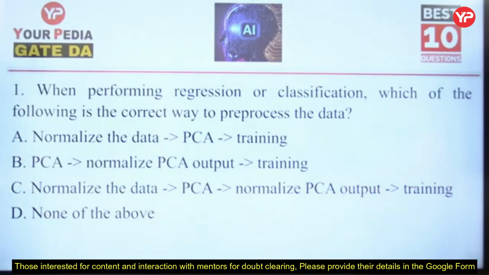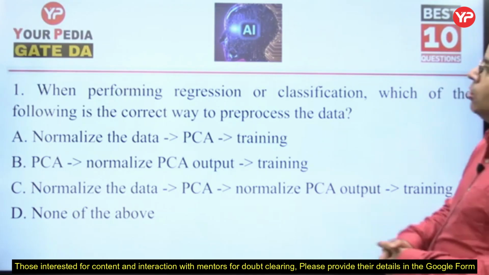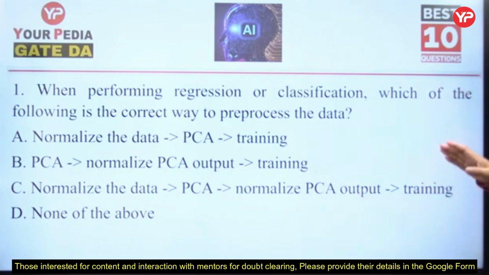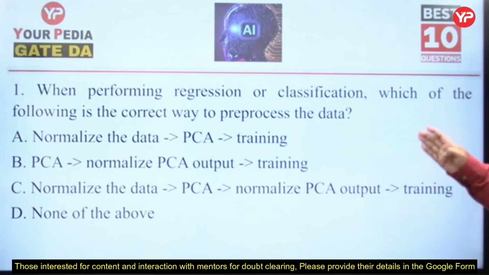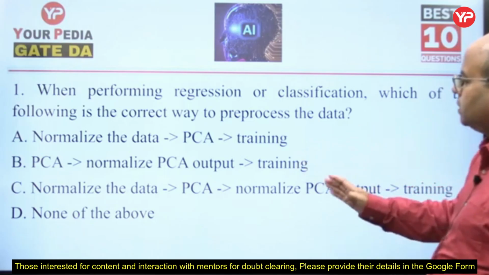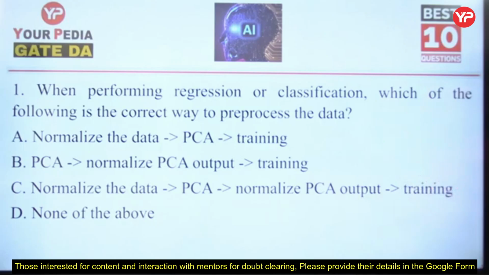So first question is, when performing regression or classification, which of the following is the correct way to pre-process the data? How are we going to pre-process the data? Normalize the data, then do PCA, principal components, then training. Or PCA, normalize PCA output, training. Or normalize the data, PCA, normalize PCA output. So when are we going to do the principal components analysis? That's the question.